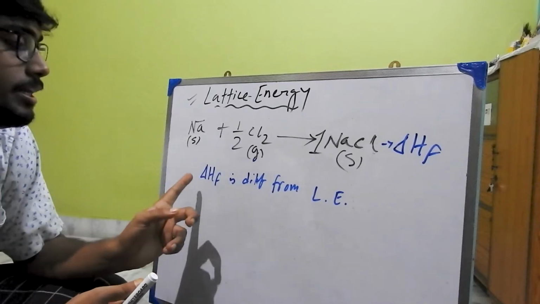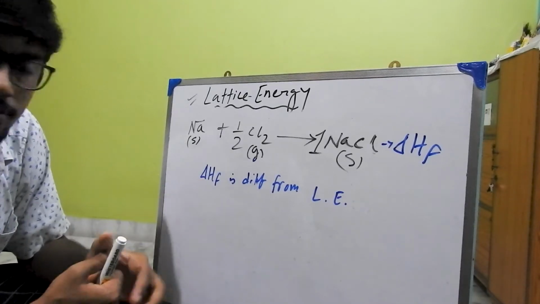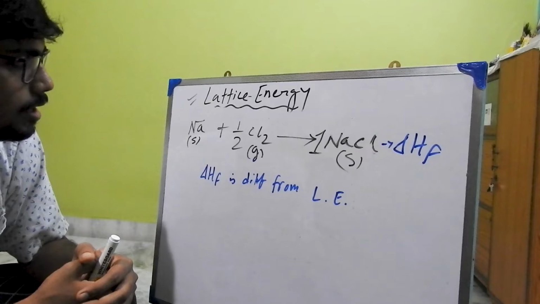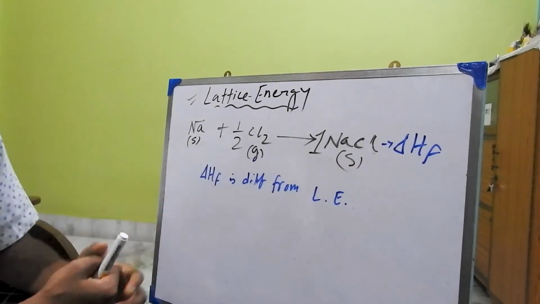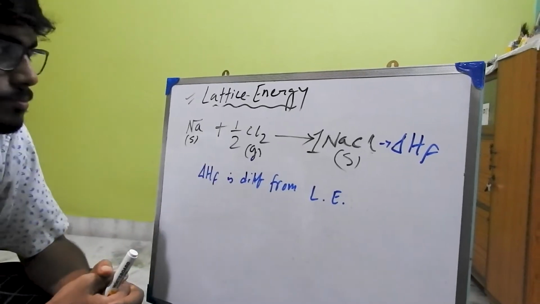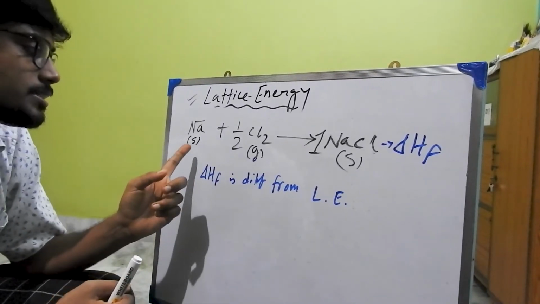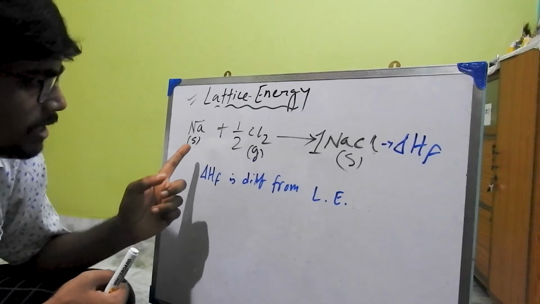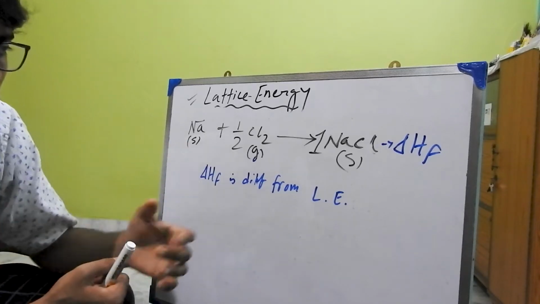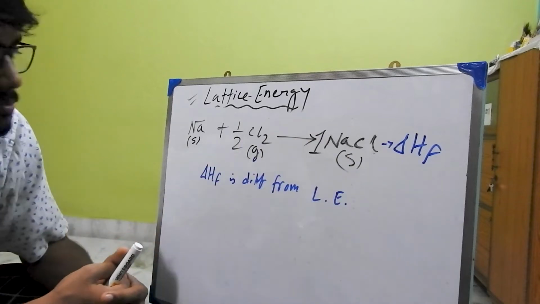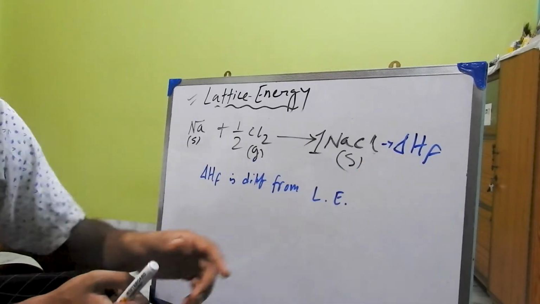And what is delta H_f? That is to form 1 mole NaCl or 1 mole ionic compound from the elements which are in pure and stable form, an amount of heat is released, that is known as delta H_f.